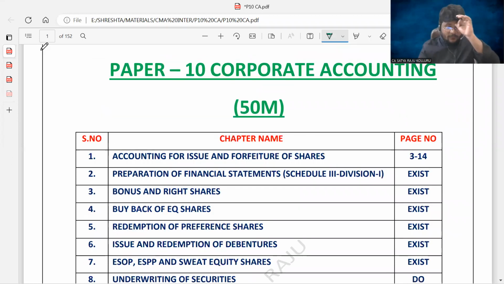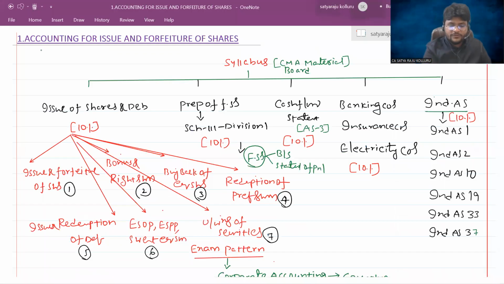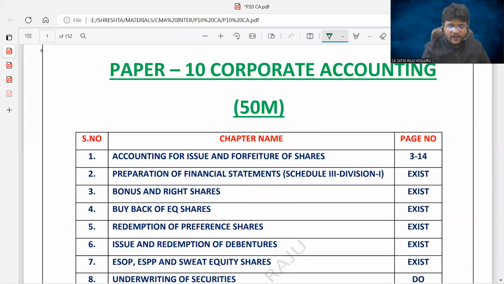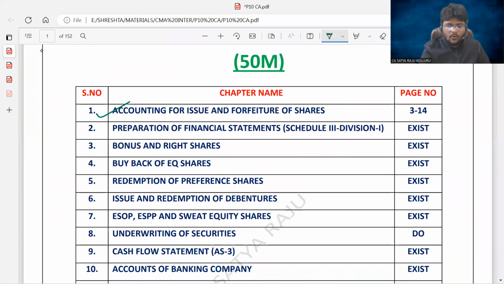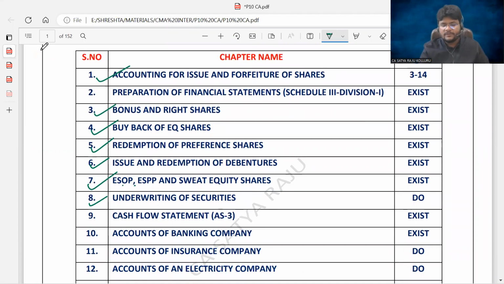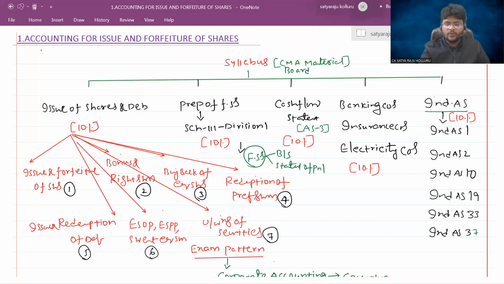Now, the first chapter is issue of shares and debentures. I divided it into 7 units because every subchapter I made a separate chapter. That is accounting for issue and forfeiture of shares, bonus and right shares, buyback of equity shares, redemption of preference shares, issue and redemption of debentures, ESOP, ESPP, that is employee stock option plan and employee stock purchase plan, and sweat equity shares, and underwriting of securities. So chapter number 1 itself, I'm going to divide into 7 different chapters.